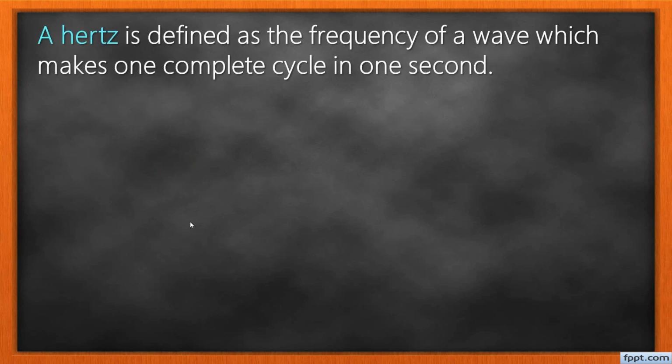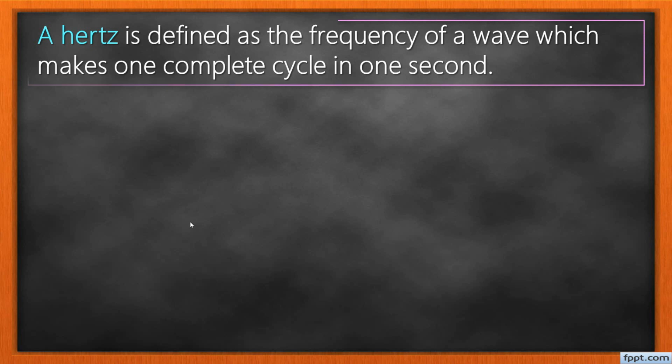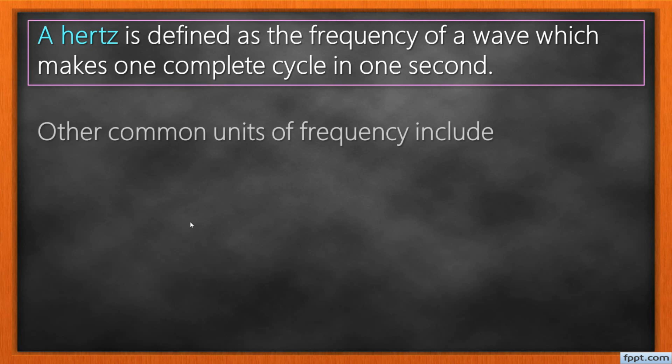By definition, a Hertz is the frequency of a wave which makes one complete cycle in 1 second. If it takes 1 second to make one cycle, then the frequency of that wave is what we call a Hertz. Please don't forget that definition.